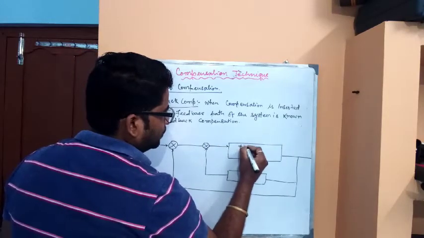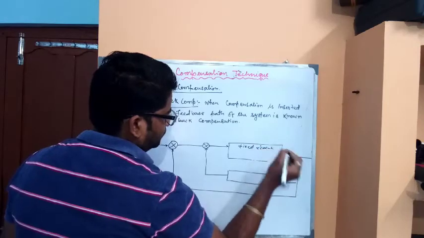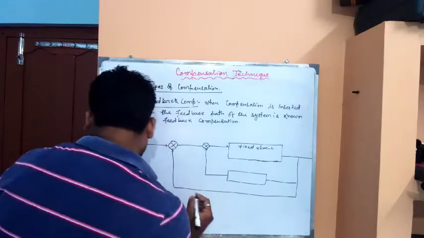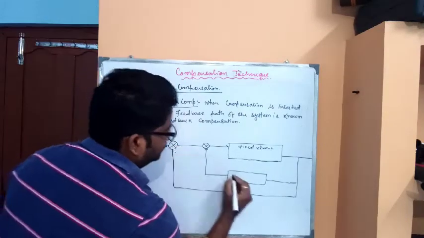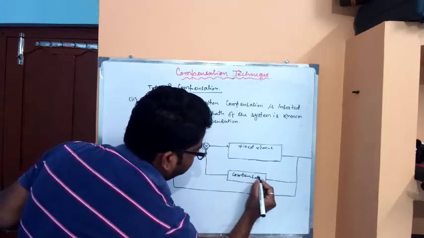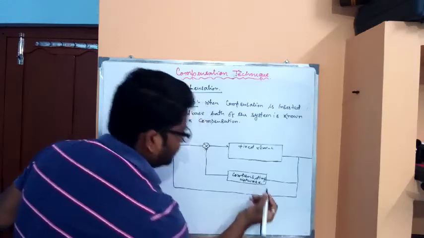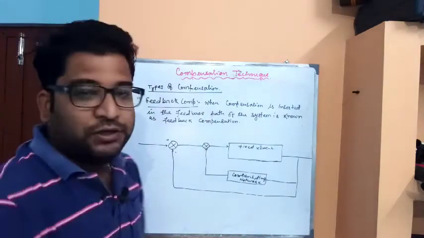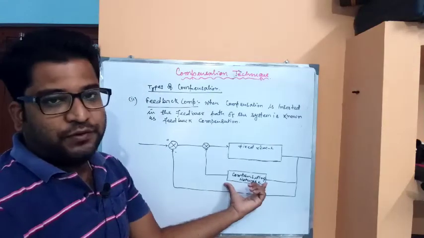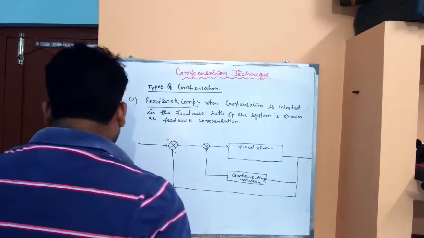So this will be the fixed element. This is the compensating network. So this is the block representation of feedback compensation. It is inserted in the feedback path of the system. Now the last one, that is the load compensation.